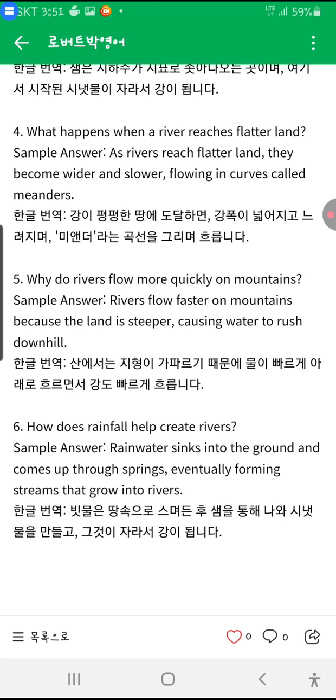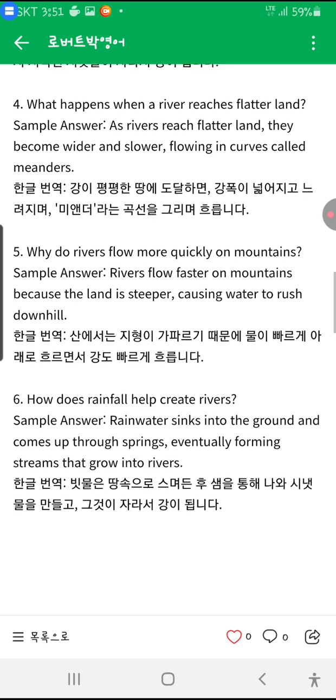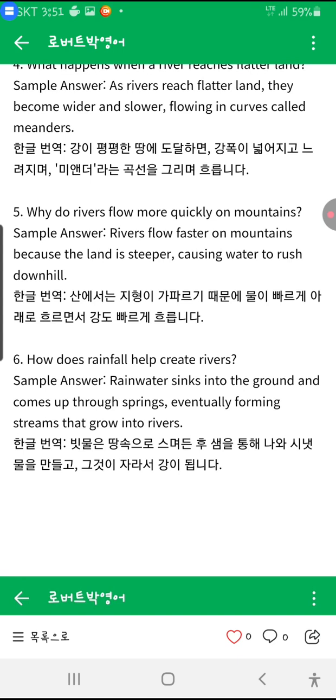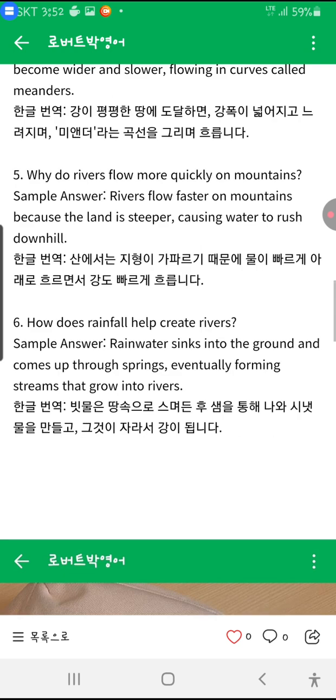Why do rivers flow more quickly on mountains? Rivers flow faster on mountains because the land is steeper, causing water to rush downhill. How does rainfall help create rivers? Rainwater sinks into the ground, comes up through springs, eventually forming streams that grow into rivers. Okay, that's it.